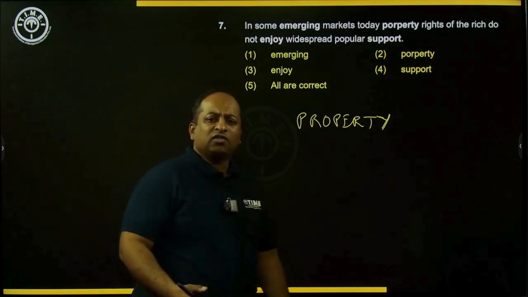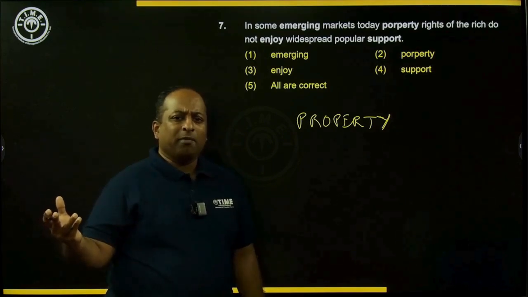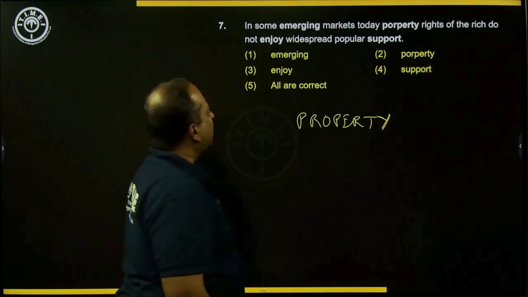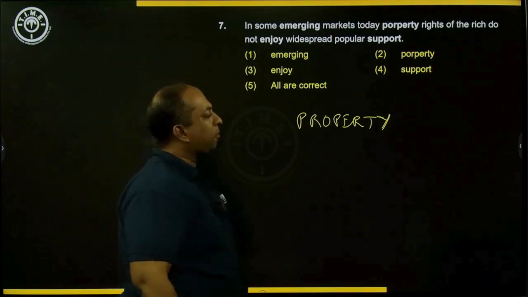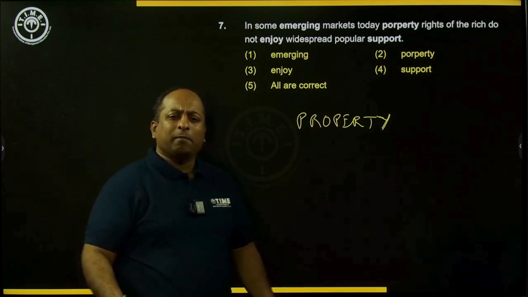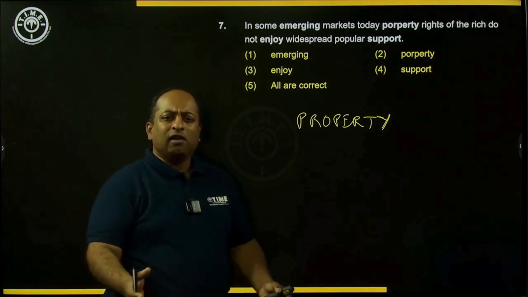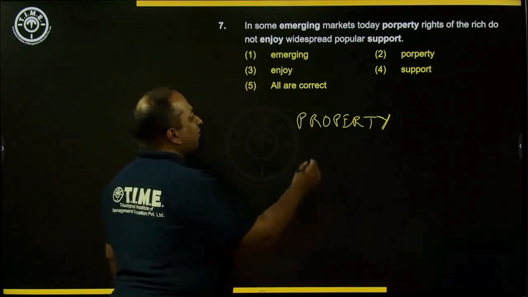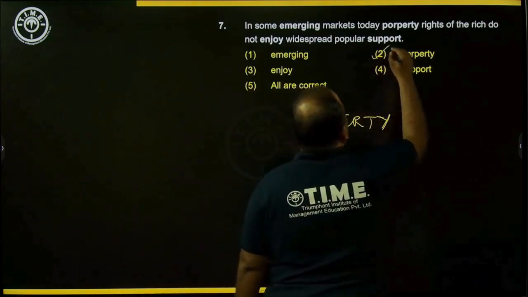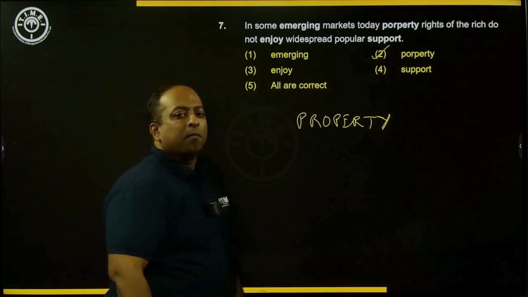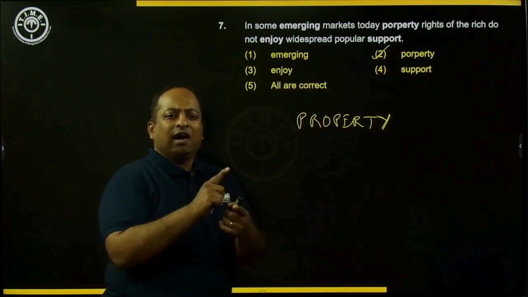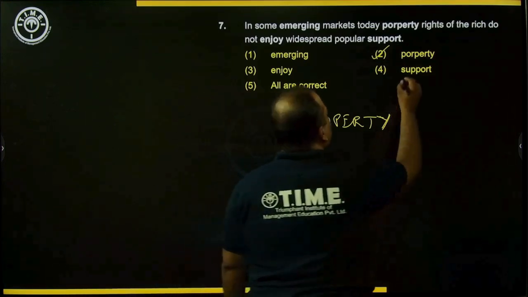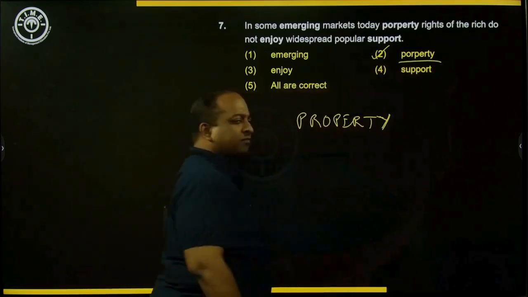Emerging markets refers to markets which are not developed completely, but are getting there, which are in the process of becoming developed markets. Do not enjoy widespread popular support means not many people accept it or not many people support that particular idea. So in question 7, the word which is misspelled is clearly property. The R and the O are just exchanged with one another. So the correct answer here is option 2.